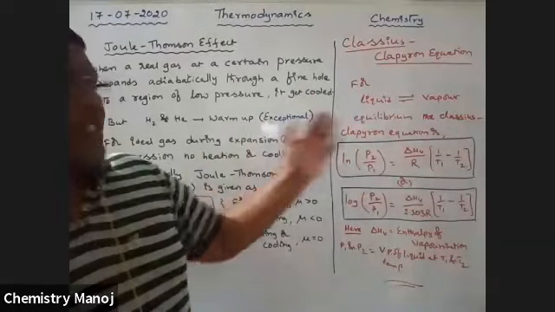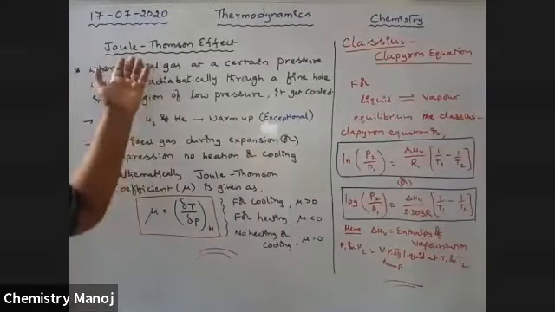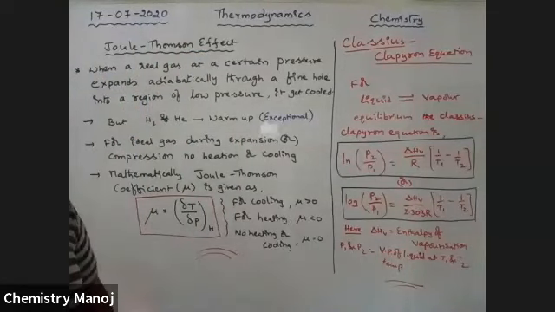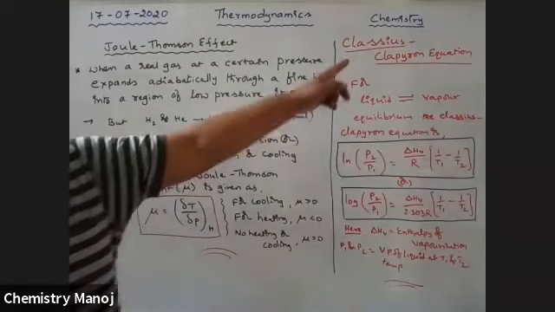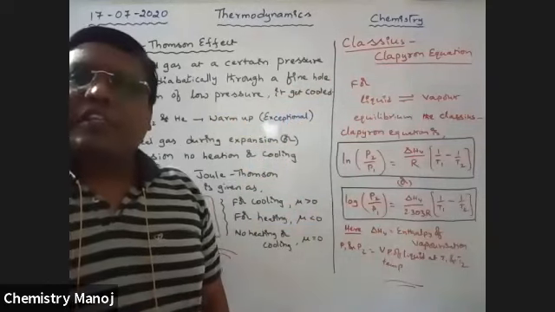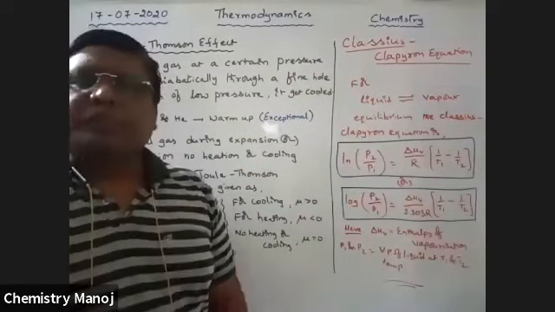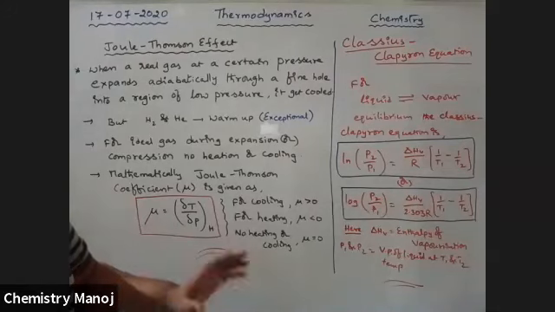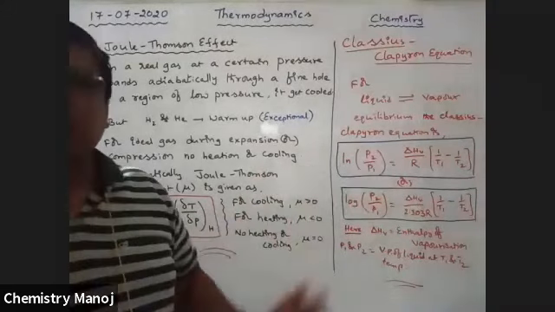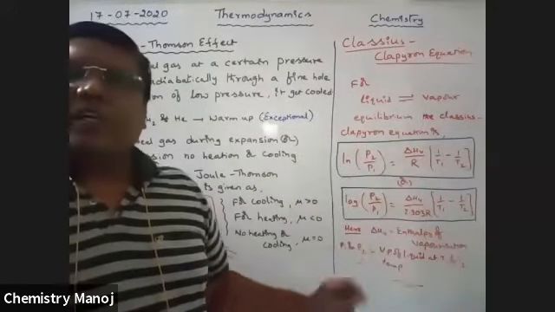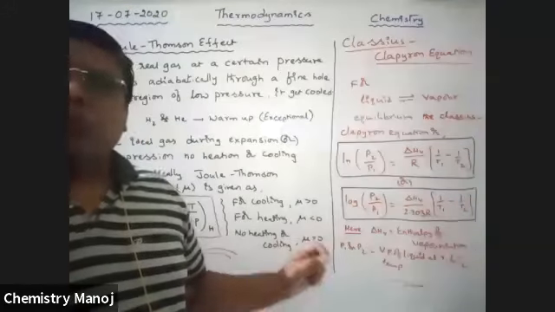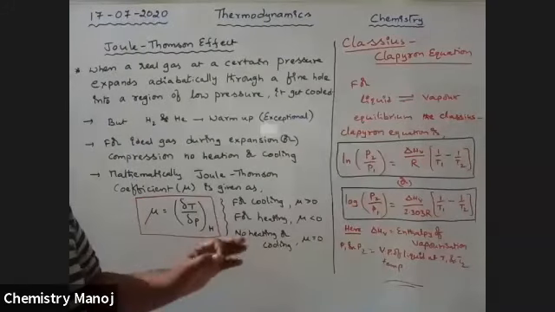These are some concepts, my dear boys: one is the Joule-Thomson effect, and another is the Clausius-Clapeyron equation. These are two different topics. Just these equations are enough for us. No need of derivations. That is why I wrote that here.